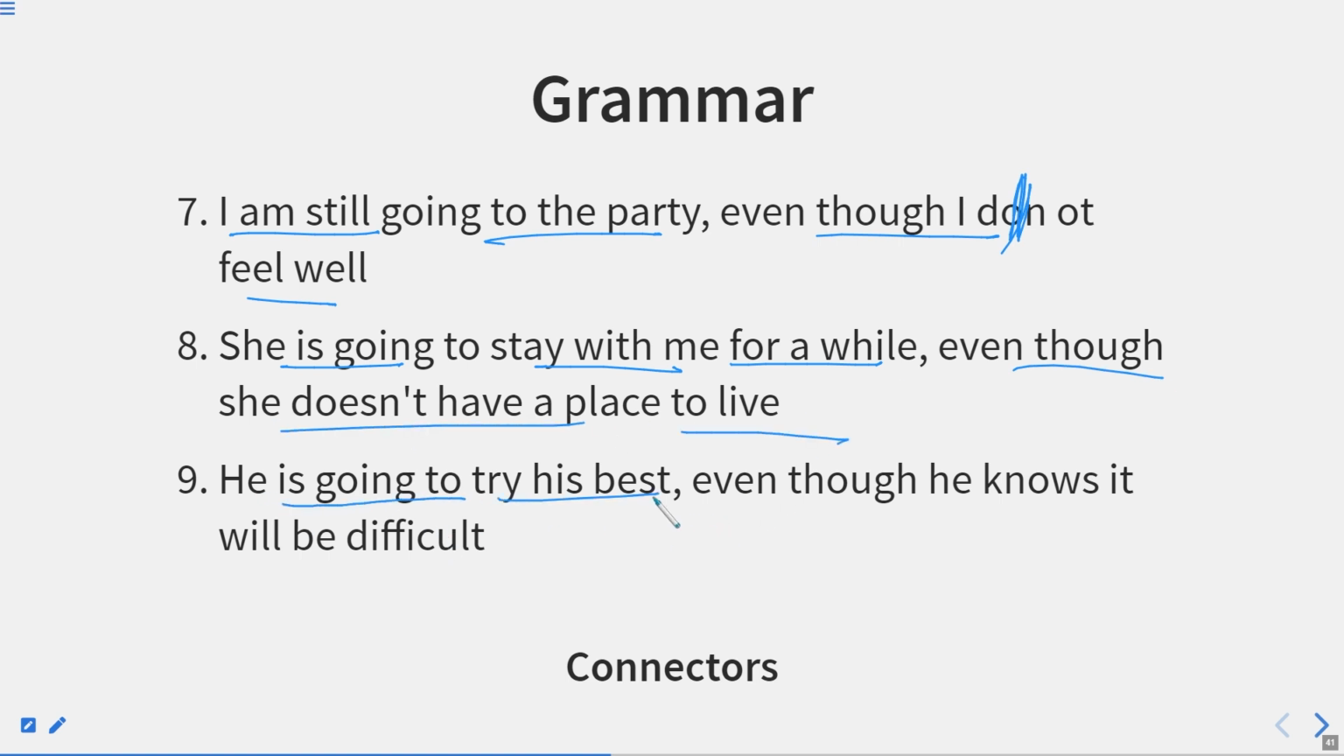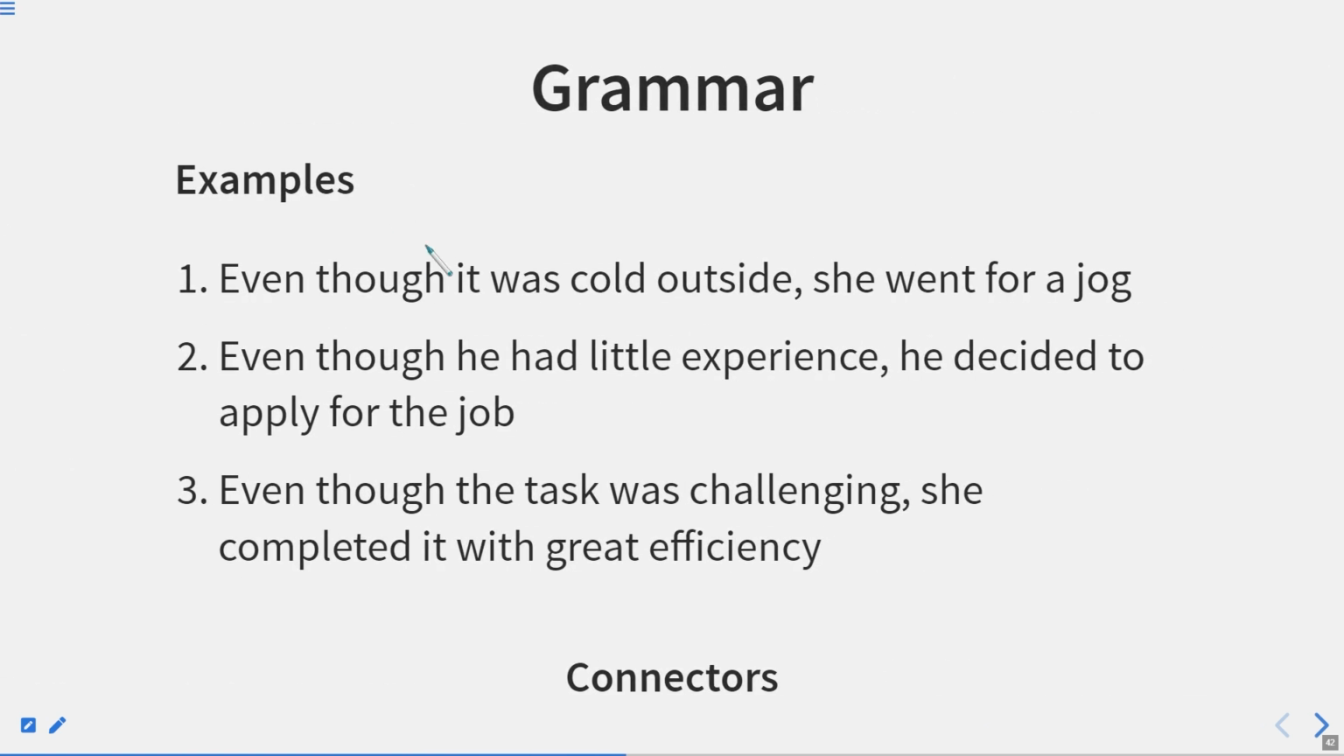He is going to try his best even though he knows it will be difficult. So this is how we can use the word or the connector even though. Now let us have some more examples.